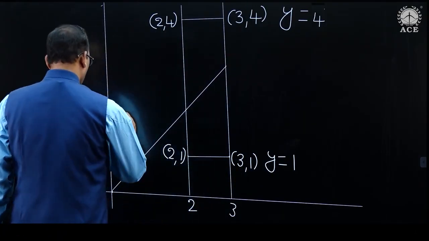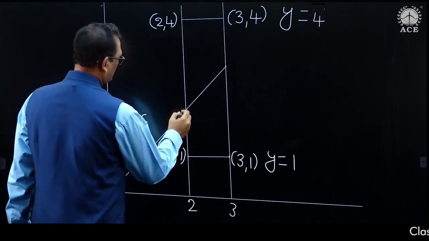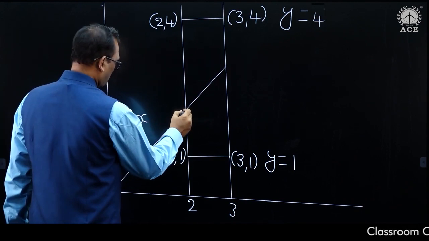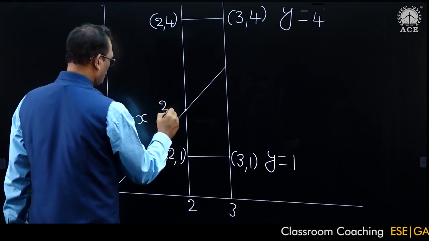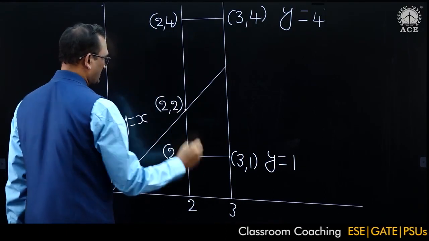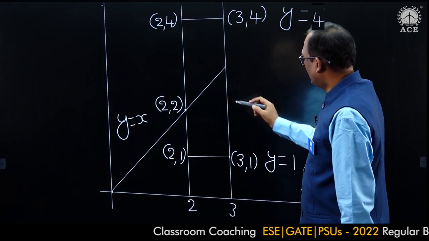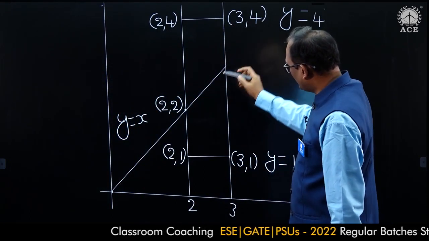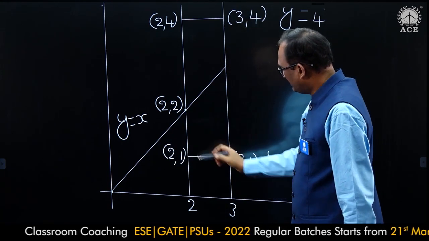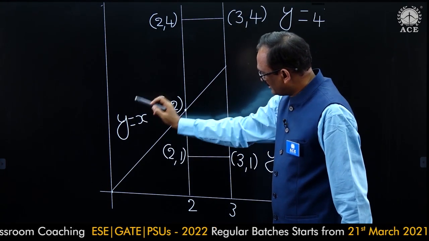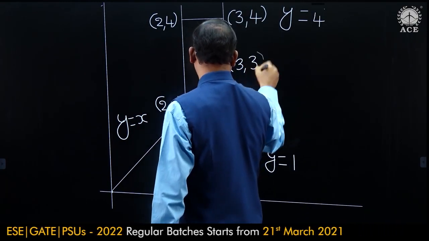It intersects the x equal to 2 line at 2, 2, because the y and x coordinates are the same. It intersects the x equal to 3 line at 3, 3, because if x is 3, y should also be 3.